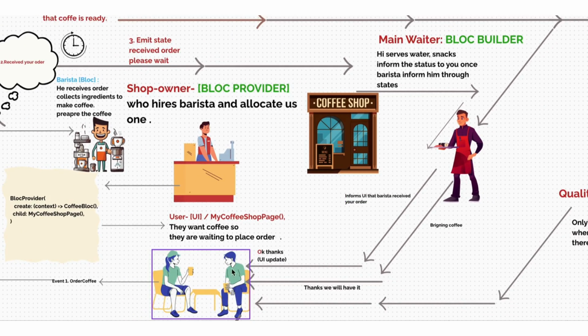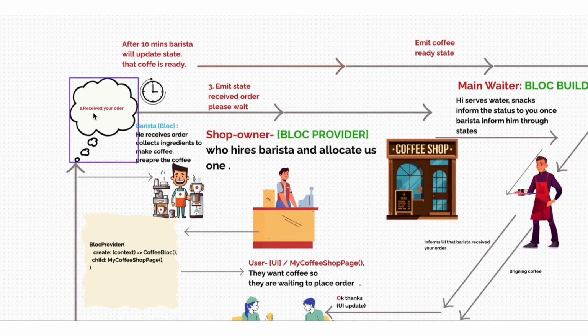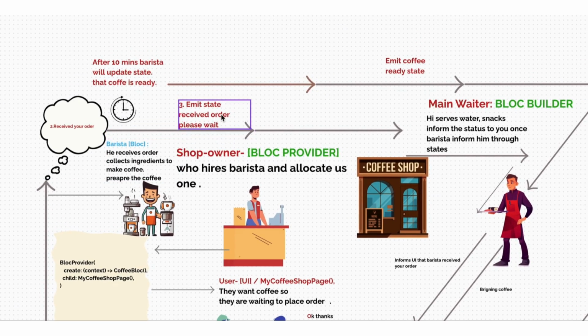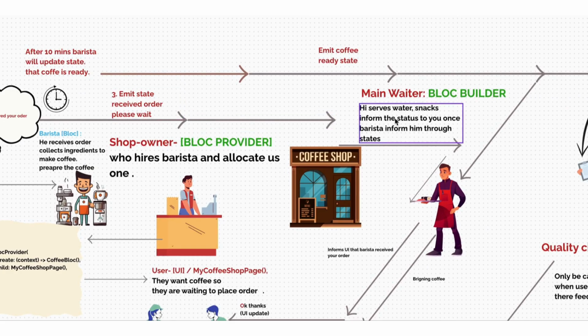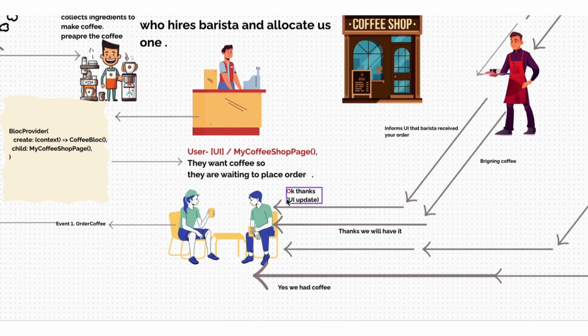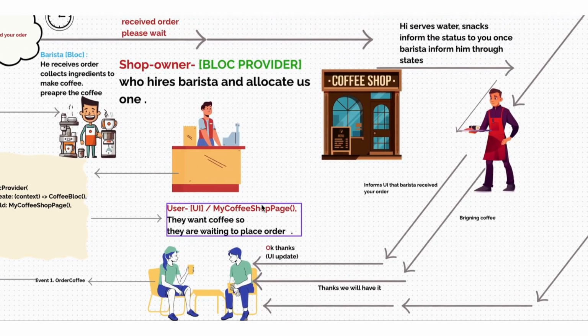The UI in a sense is we. So we made a request through order coffee. The order reaches the barista, the BLoC. The barista, the BLoC, emits a state saying please wait for a few seconds, and that state is listened to by the BLoC builder and he immediately updates us, and we update the UI. Okay, thanks. That's the first scenario.